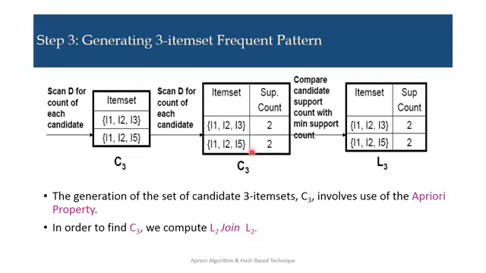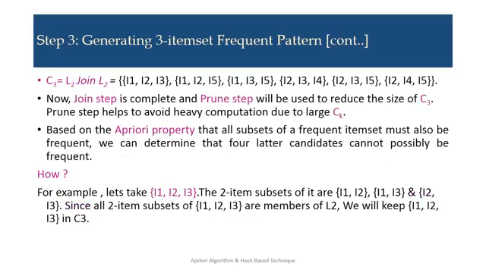I1, I2, I5 support count is 2. That means I1, I2, I5 together are present in 2 transactions. Now, once we get this C3 with the support count, the next step is to compare the candidate support count with the minimum support count. So the candidate support count is 2 and 2, and the minimum support count required is 2. So both sets are now selected for the L3 list. So in our L3 we have I1, I2, I3 and I1, I2, I5 as frequent 3 item sets.